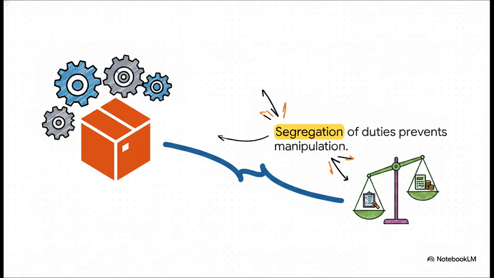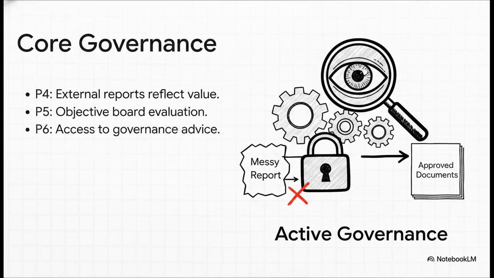In practice, the person drafting the production schedule cannot be the same person approving the final journal entries. This segregation is literally the physical manifestation of ethical oversight. Let's quickly round out the rest of those core operational principles. Principle 4 ensures external reports reflect true value creation, so absolutely no hidden toxic liabilities. Principle 5 requires objective evaluation of the board itself. Principle 6 guarantees access to independent governance advice.